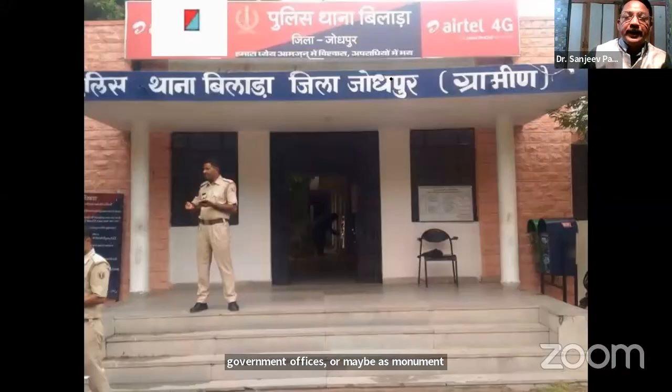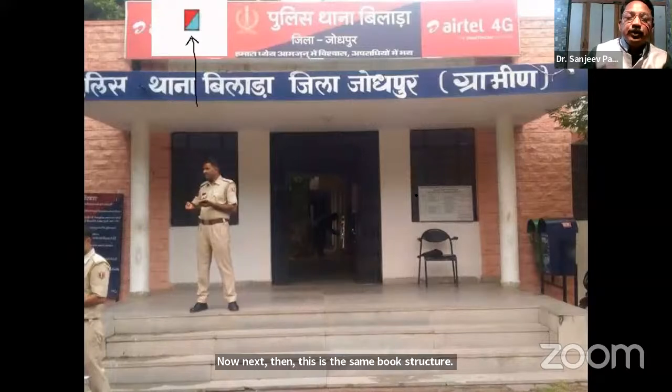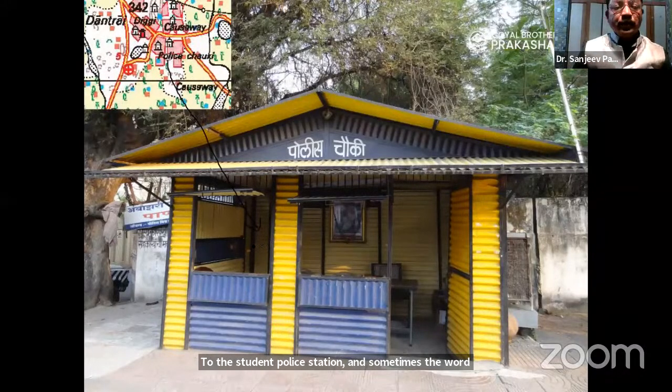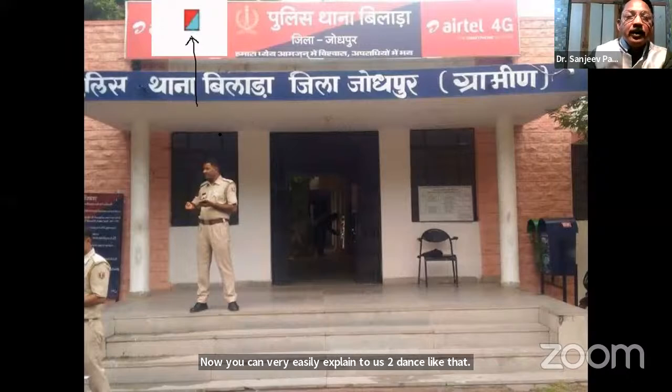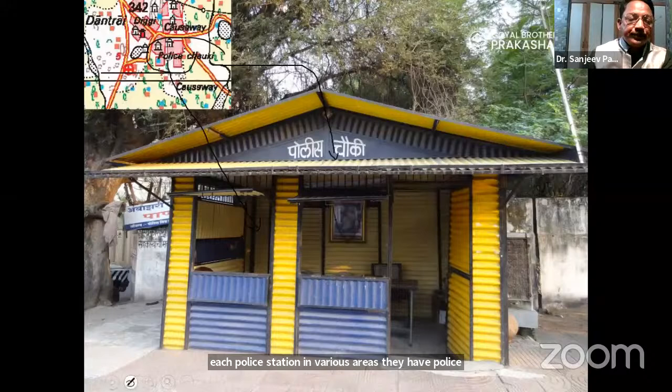Now, next. This is a police station. Now, dear teachers, you can show a picture like this to the students, police station, and sometimes the word police chowki is written. You can very easily explain to the students that a police station is a bigger law-keeping body, and under each police station in various areas they have police chowkis. So these things become very clear to the students.